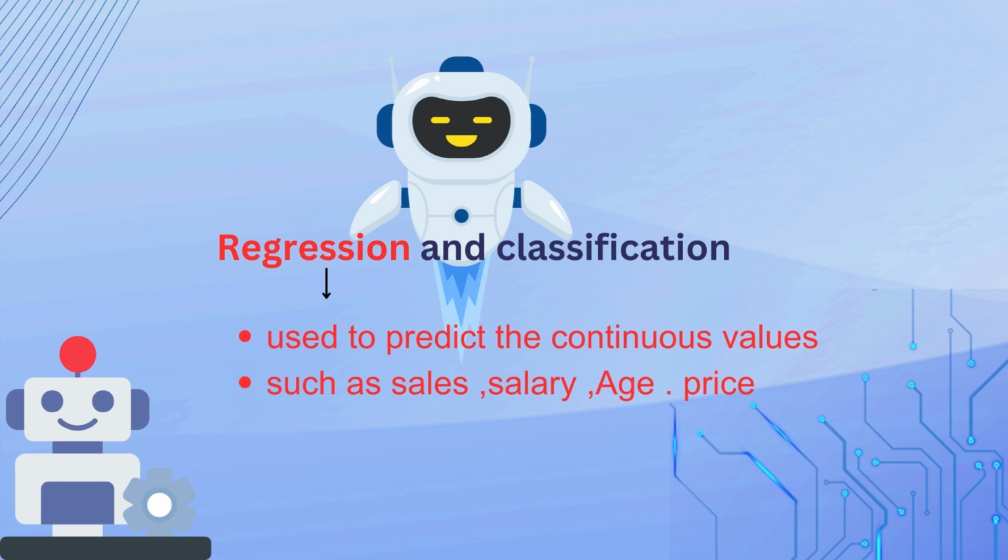If we are talking about categories, at that time we use classification. But when we are talking about continuous values, integers, numbers, for example sales, salary, age, price, these kinds of problems are solved using regression algorithms.